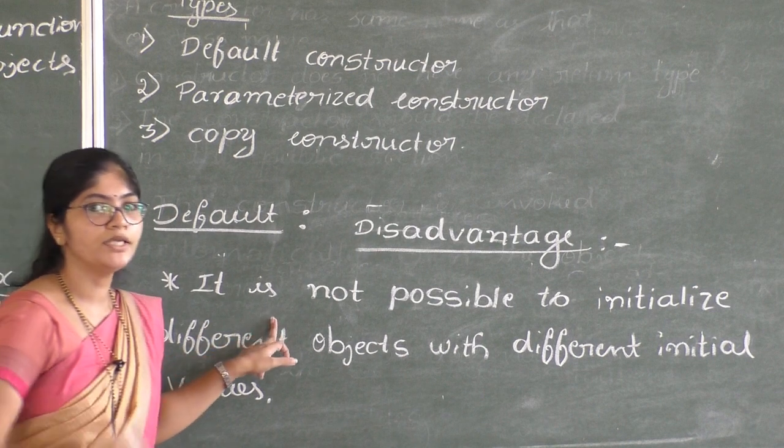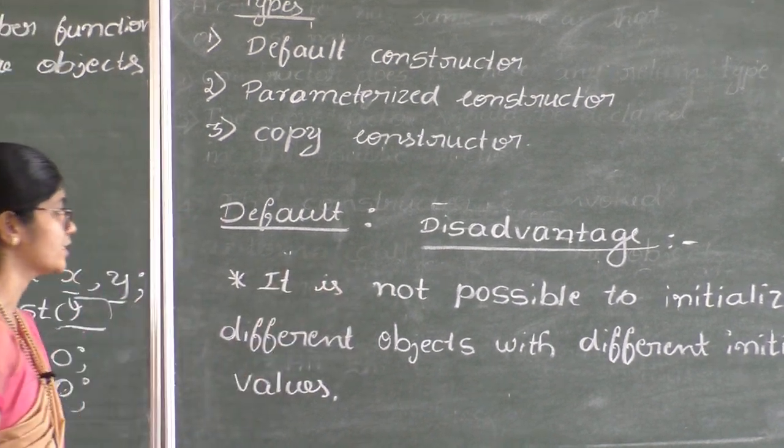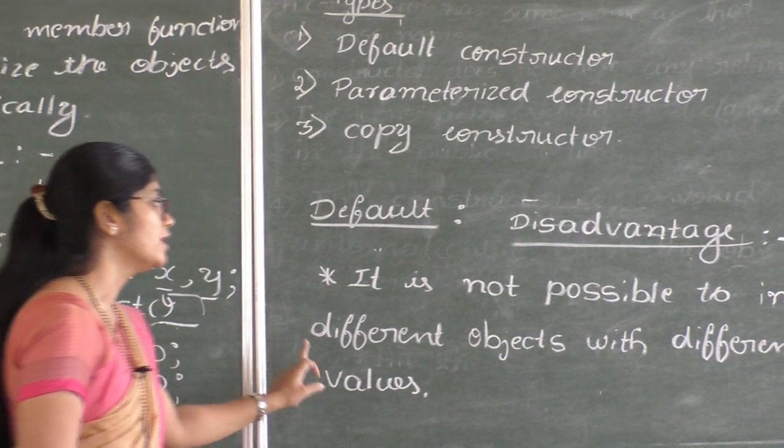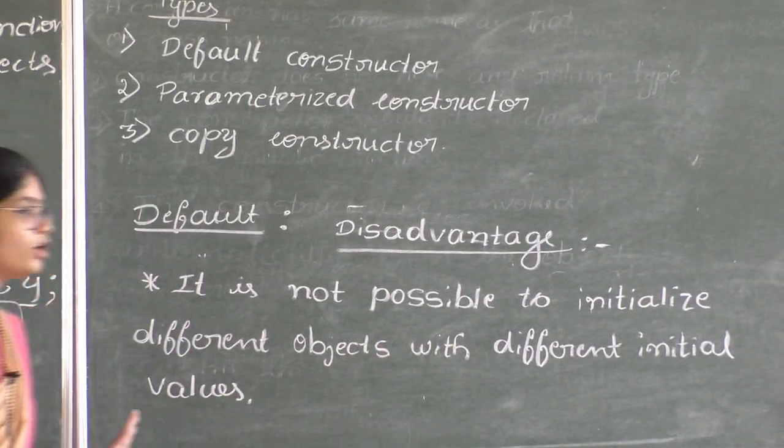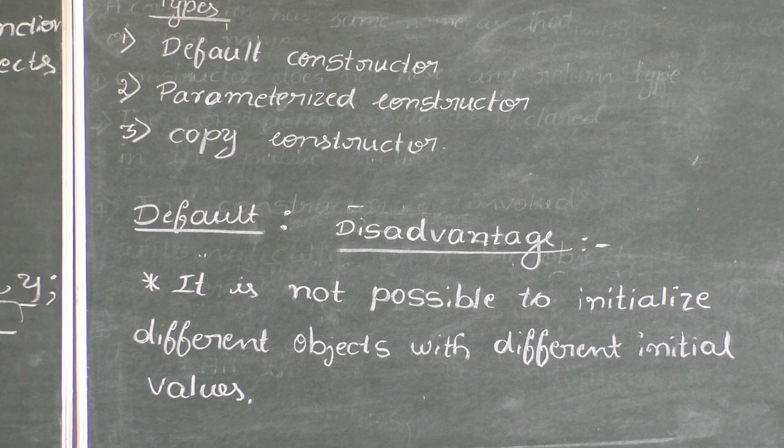See, this is the main disadvantage of default constructor. It is not possible to initialize different objects with the different initial values. All the objects are initialized with the same set of values.